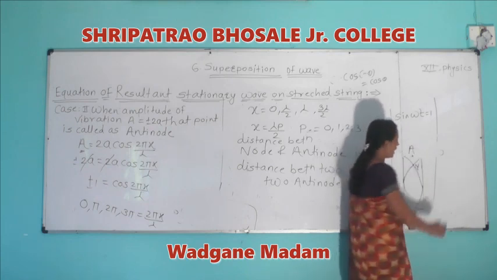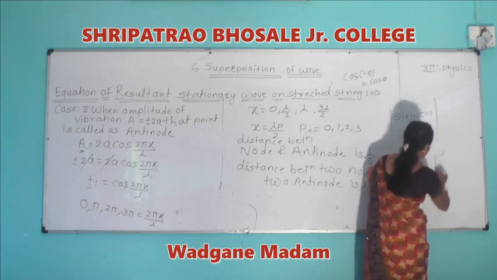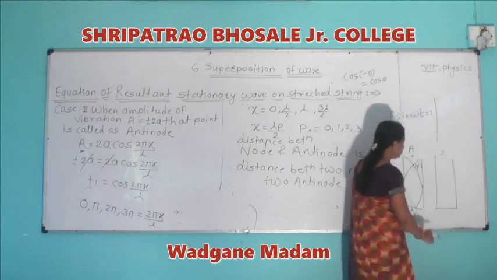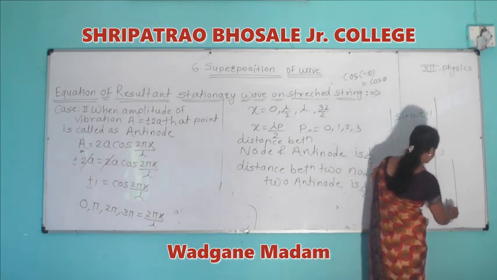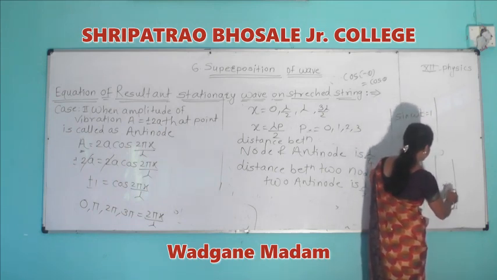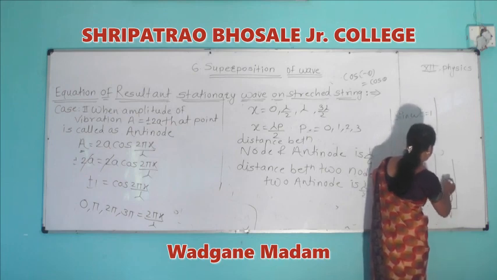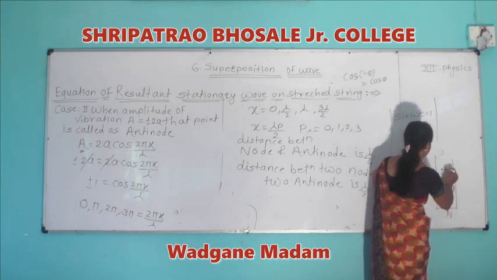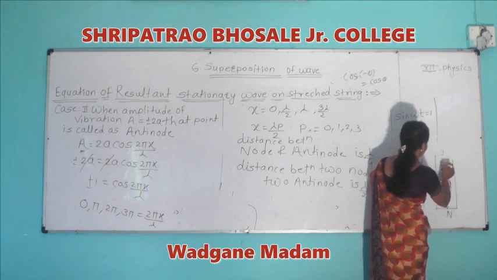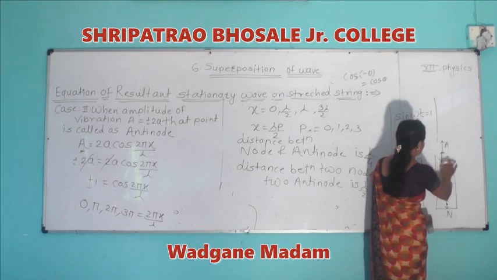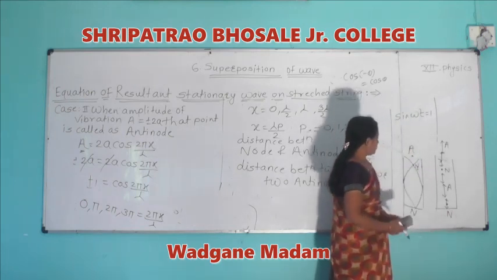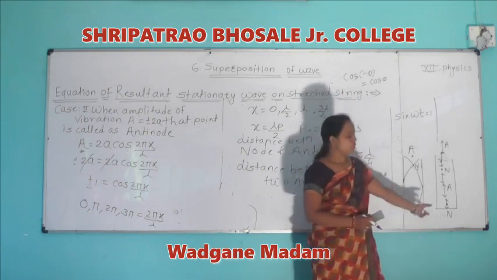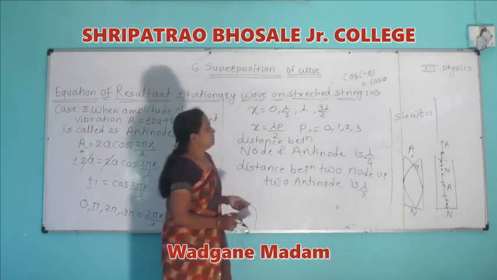This is a standing wave in the transverse form, and this is the longitudinal wave, where the standing wave forms only in the form of loops.